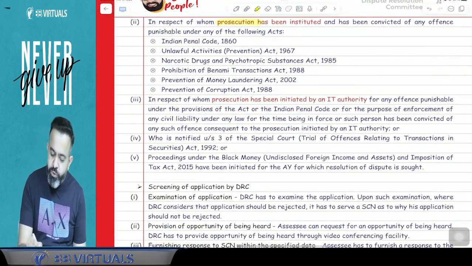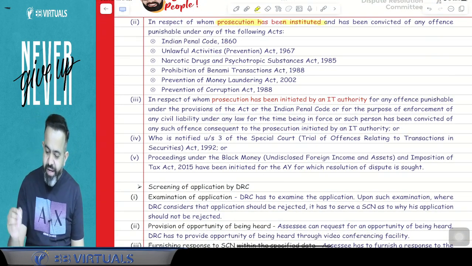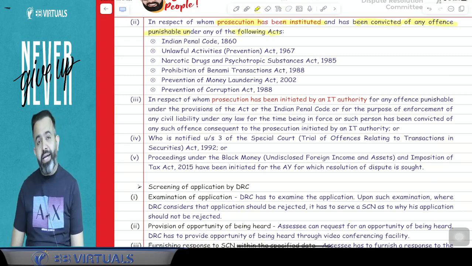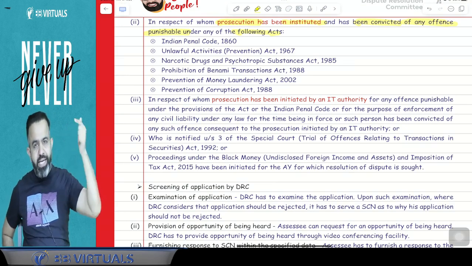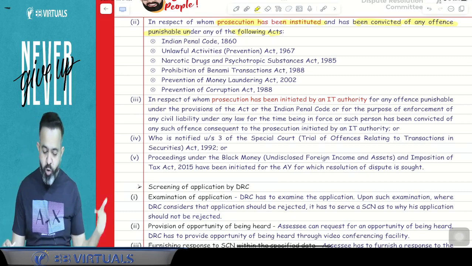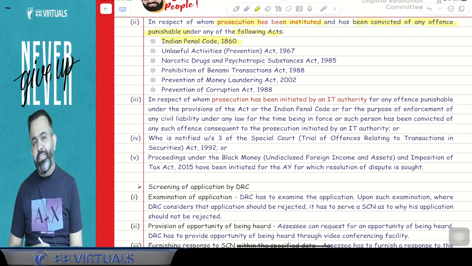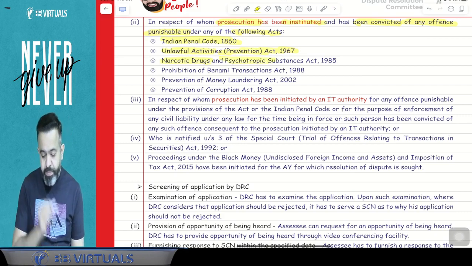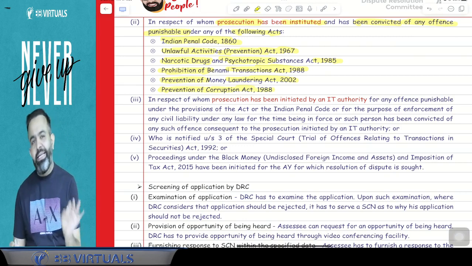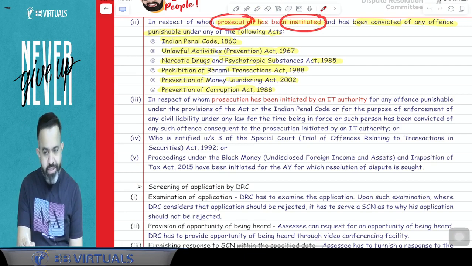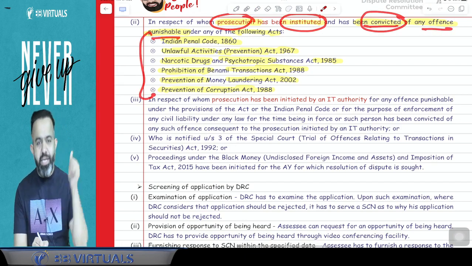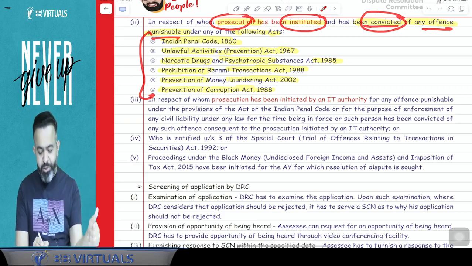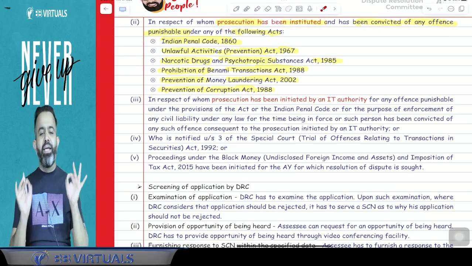Second is a person in respect of whom prosecution has been instituted and who has been convicted of any offense punishable under the following Acts: the Indian Penal Code 1860, or the Unlawful Activities Prevention Act 1967, or the Narcotic Drugs and Psychotropic Substances Act 1985, or the Prohibition of Benami Property Transactions Act 1988, or the Prevention of Money Laundering Act 2002, or the Prevention of Corruption Act 1988. So if prosecution is already instituted and the person has been convicted under any offense under these Acts, then that person cannot file the application to the DRC.